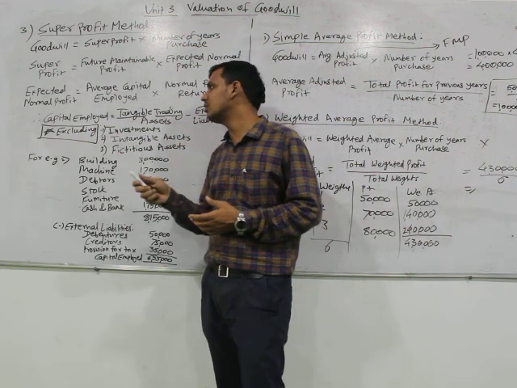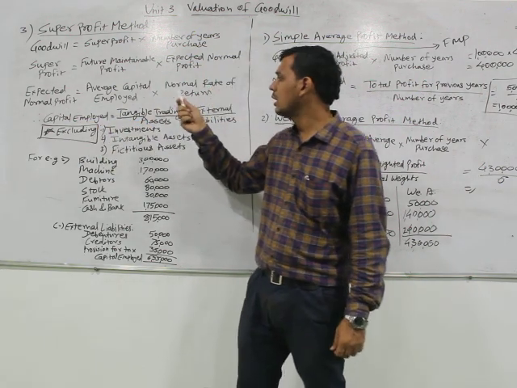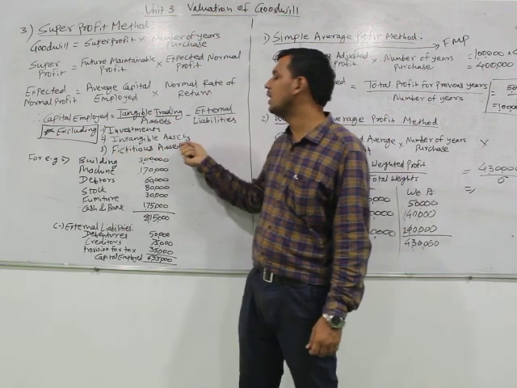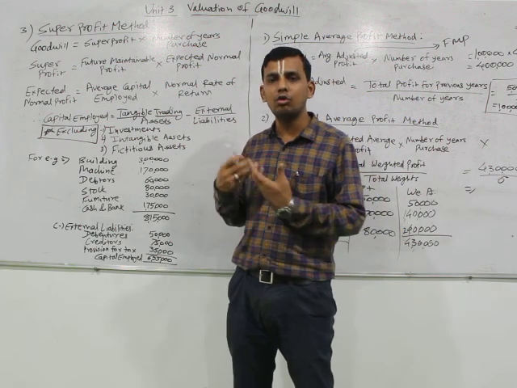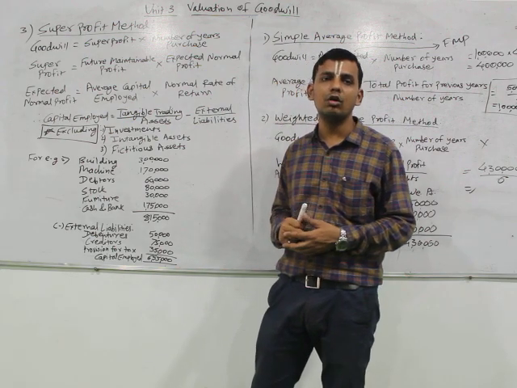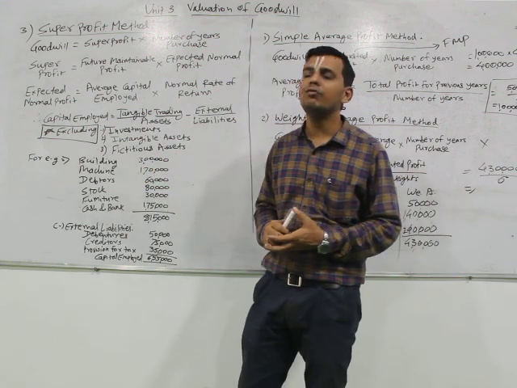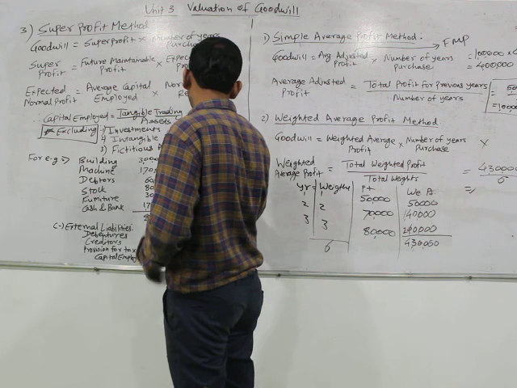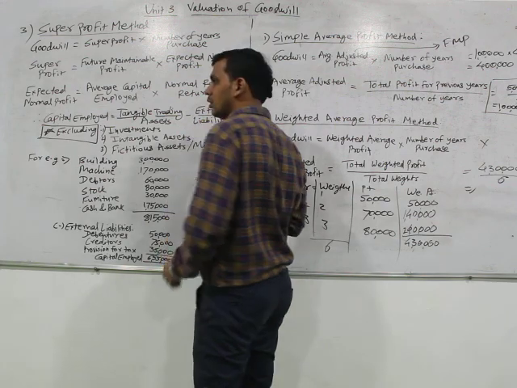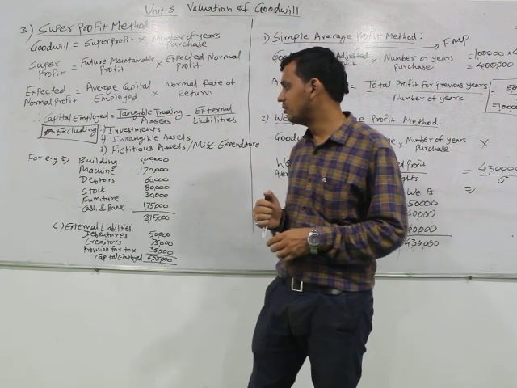Second thing, intangible assets. As the name is directly seen by us, capital employed is equal to tangible trading assets minus external liabilities. Hence, it is clear that we cannot take any intangible asset. It can be goodwill, it can be patent or any other thing. We cannot use these assets for the purpose of calculation of capital employed. Third thing is the fictitious assets, or we can even say miscellaneous expenditure, which doesn't form part of the calculation of capital employed for the business.